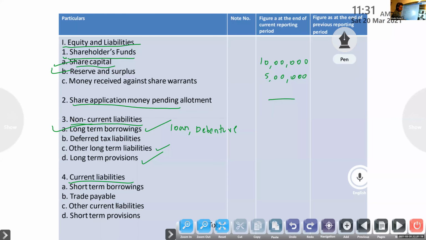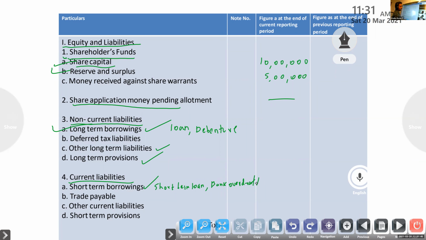Current liabilities. What items are included in short-term liabilities? Short-term borrowing. Short-term borrowing means short-term loan, then bank overdraft. I will explain each item. Then trade payable.